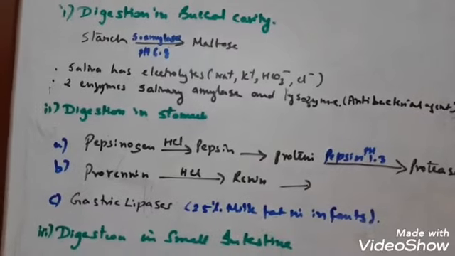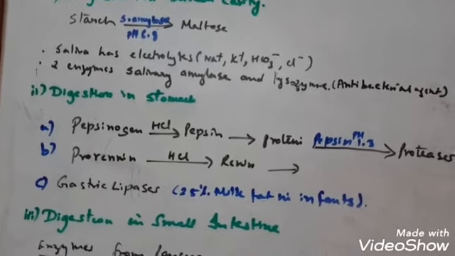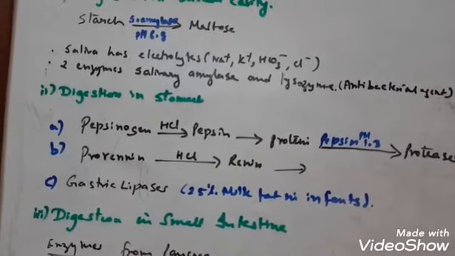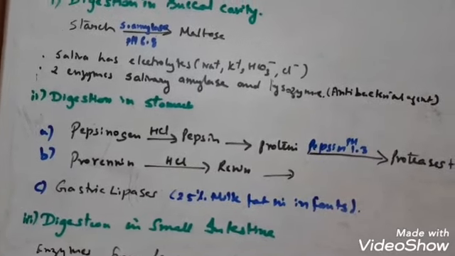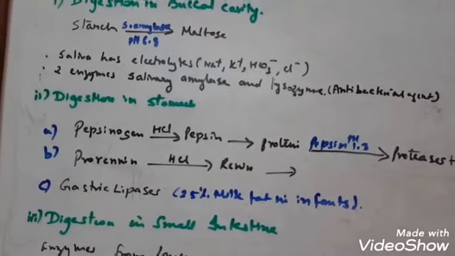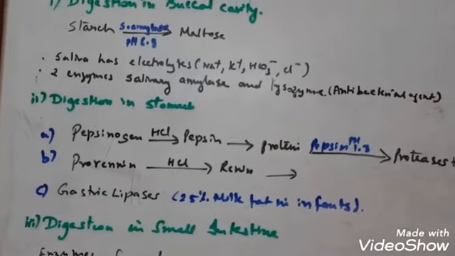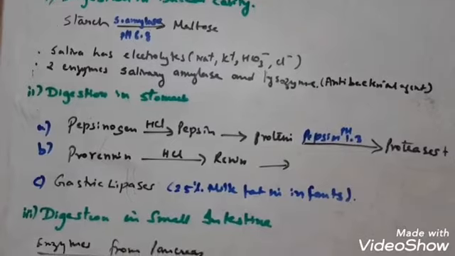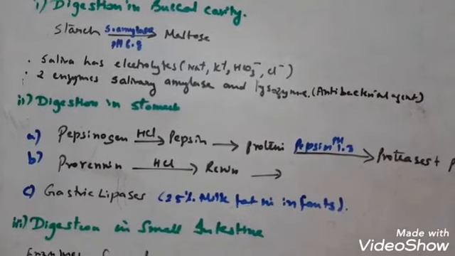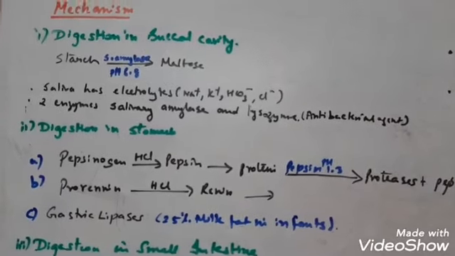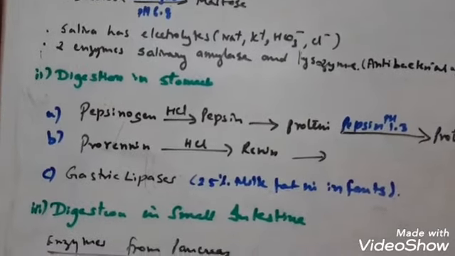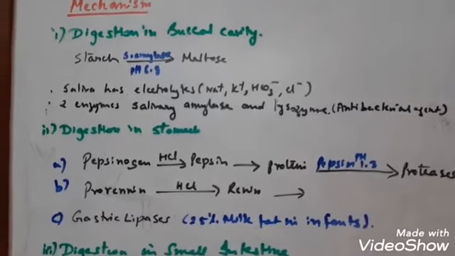So peptic cell, pepsinogen, you can remember it in this way. Next comes the parietal cell, which is also known as the oxyntic cell. It secretes hydrochloric acid and intrinsic factor, which is essential for vitamin B12 absorption. These are the 3 types of cells present in our gastric gland that lie in the mucosa layer of the stomach wall.